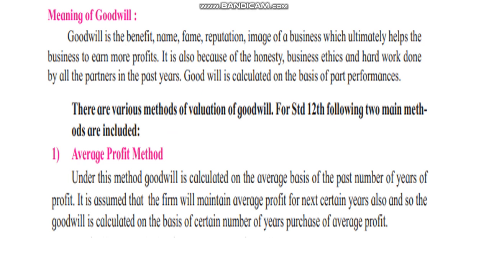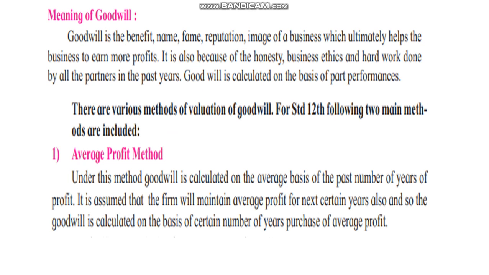Under this method, goodwill is calculated on the average basis of the past number of years of profits. It is assumed that the firm will maintain average profits for the next certain years also. And so goodwill is calculated on the basis of a certain number of years purchase of average profits.